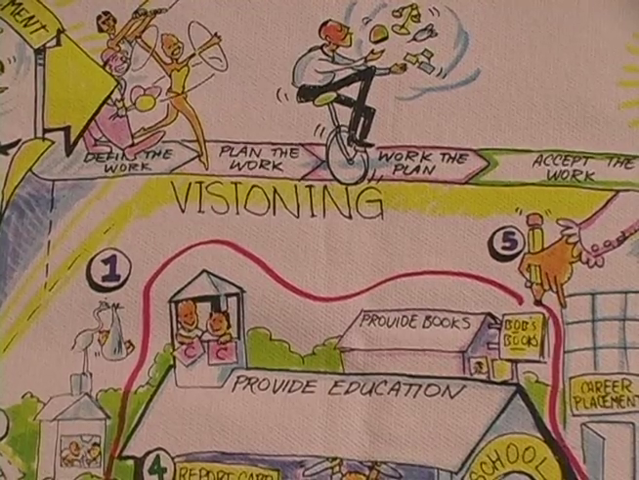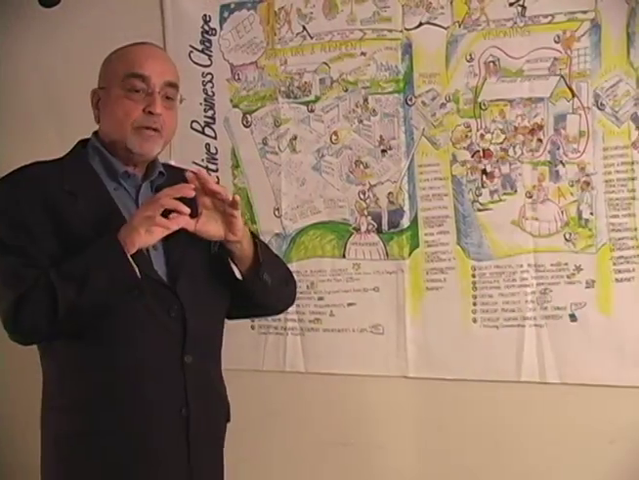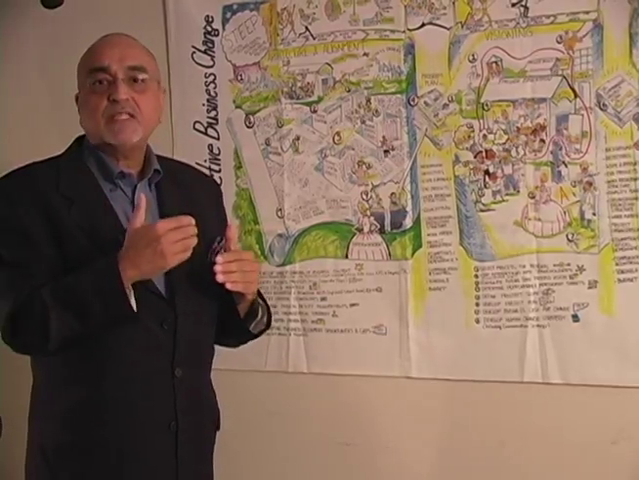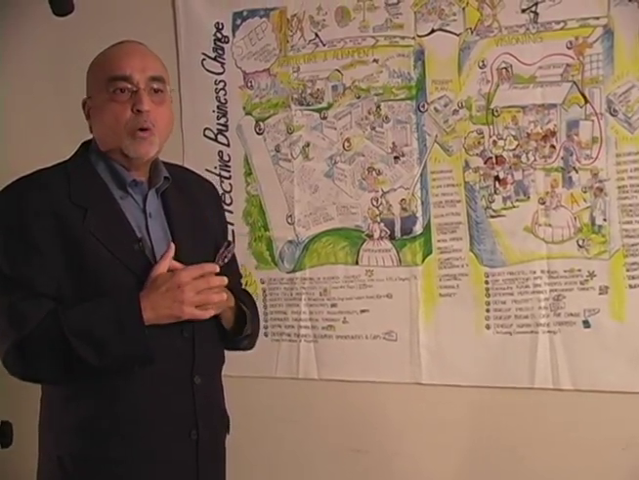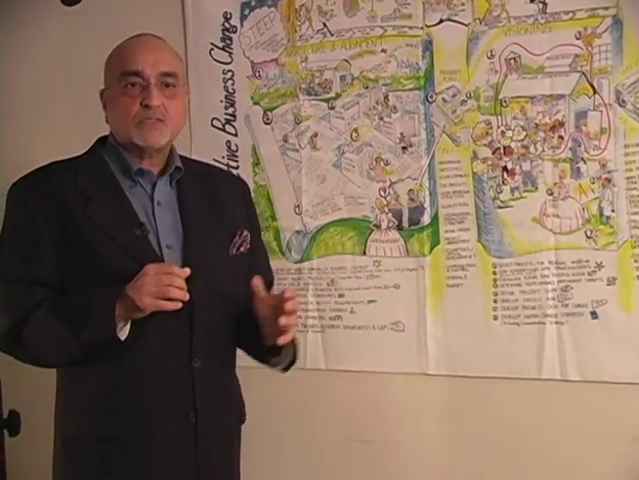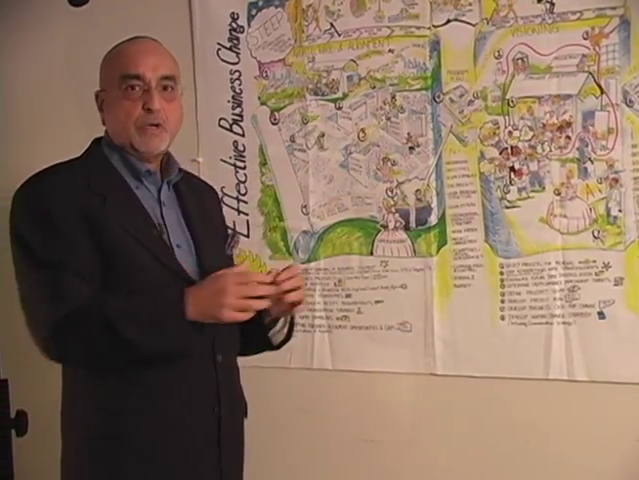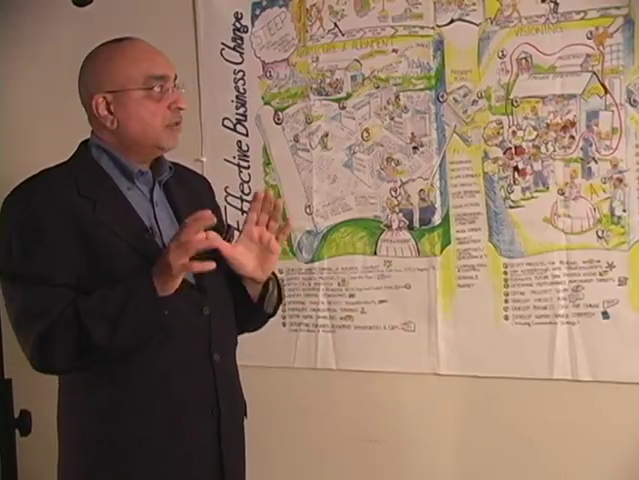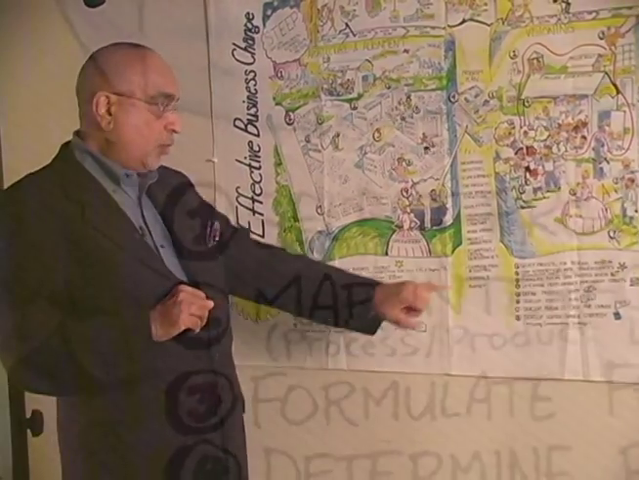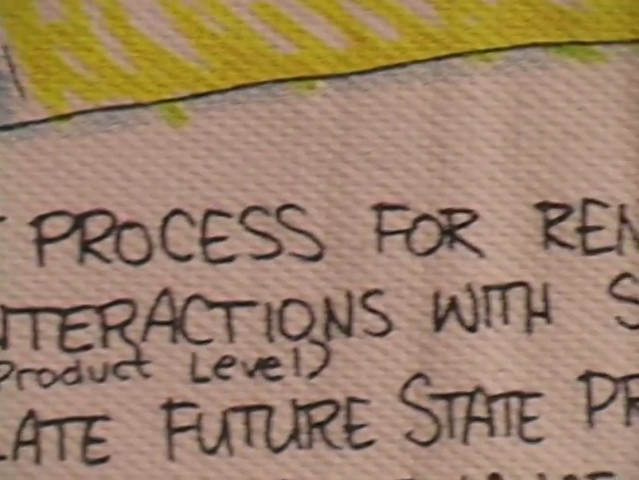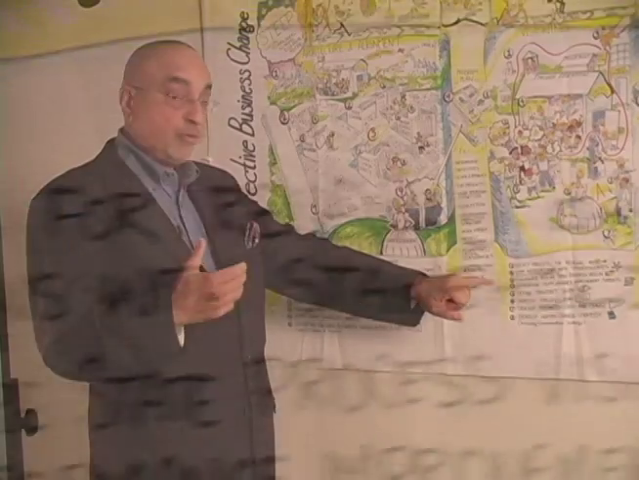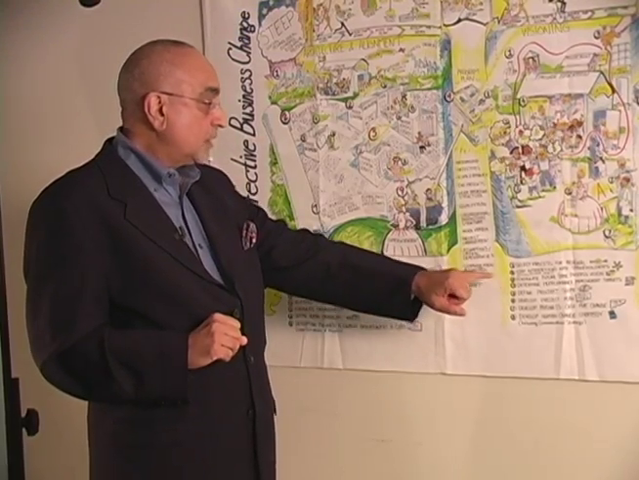In the visioning phase, as the name implies, the concept is that we should begin with the end in mind. So we need to first visualize where we want this process of improving their education to go in terms of this example. So that happens here. Some of the steps we go through here would be: select process for renewal.